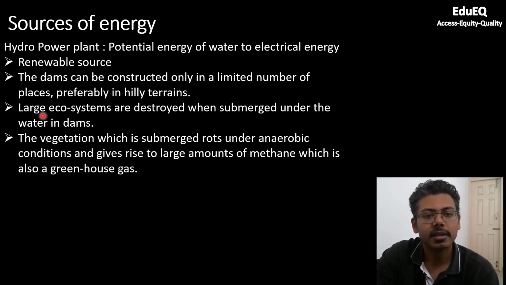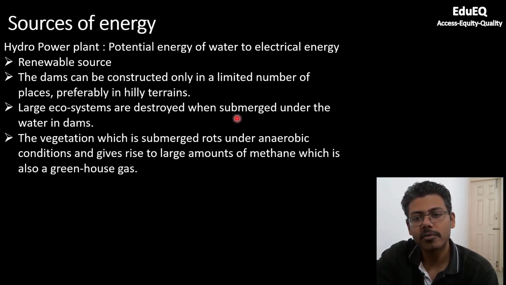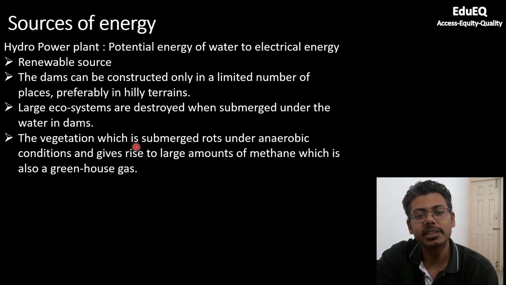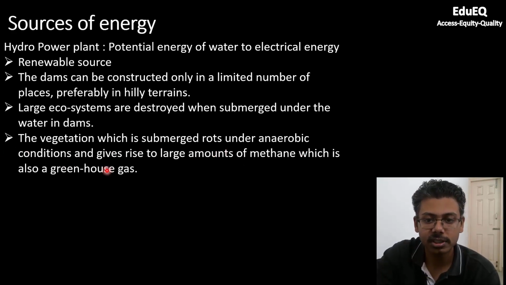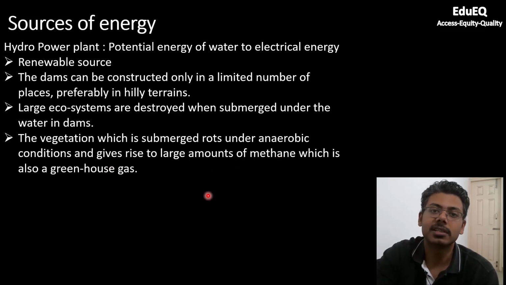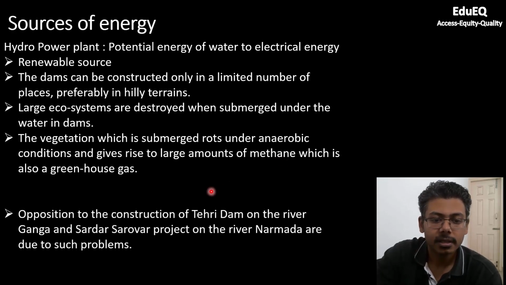So the drawbacks are, the dams can be constructed only in a limited number of places, preferably in hilly areas. Large ecosystems are destroyed when submerged under the water in dams, because you will be stopping the flow of the river, and you will be storing a lot of water. This storage of water will submerge the nearby areas. So the vegetation which is submerged rots under anaerobic conditions, because there is a limited amount of oxygen, and this also leads to formation of methane gas.